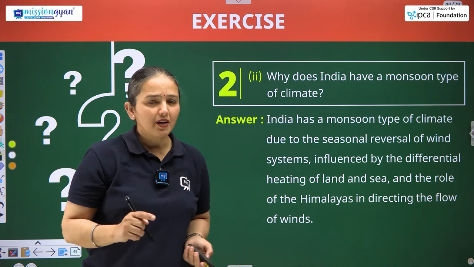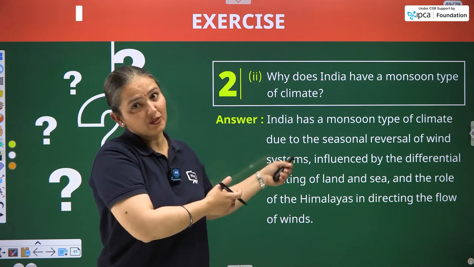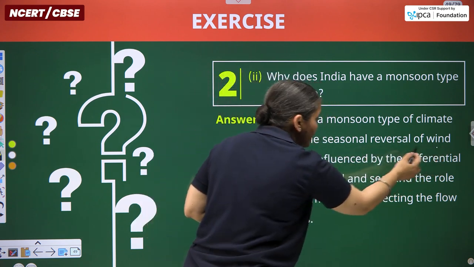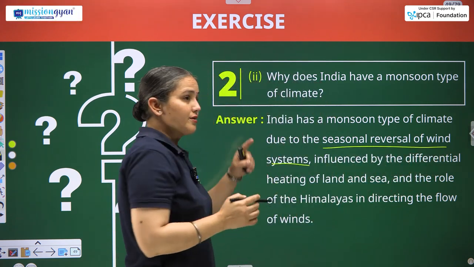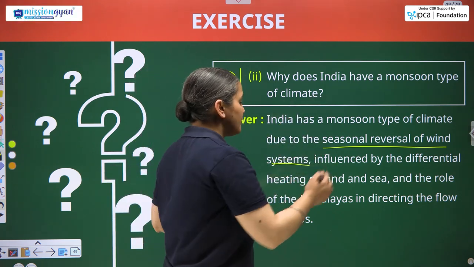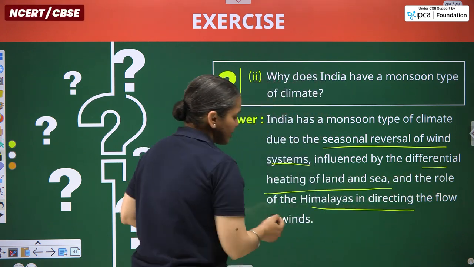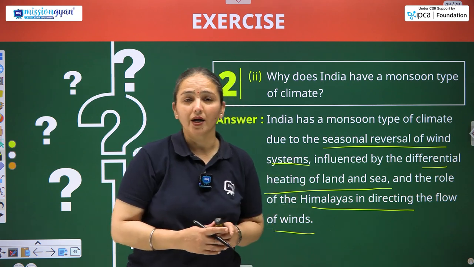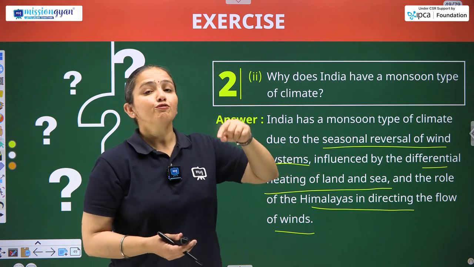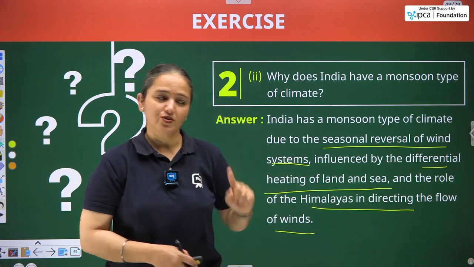Next question, why does India have a monsoon type of climate? Because these are the rain bearing winds that bring the rainfall in India. Besides that, we do need a particular answer, and here is that. India has a monsoon type of climate due to the seasonal reversal of wind system: southwest monsoon winds and northeast monsoon winds. These are influenced by the differential heating of land and the sea and the role of the Himalayas in directing the flows of the wind, because Himalayas are the ones that force the southwest monsoon winds to take a U-turn to form a reversal pattern. Thereafter, it flows from the northeast to the southwest direction.